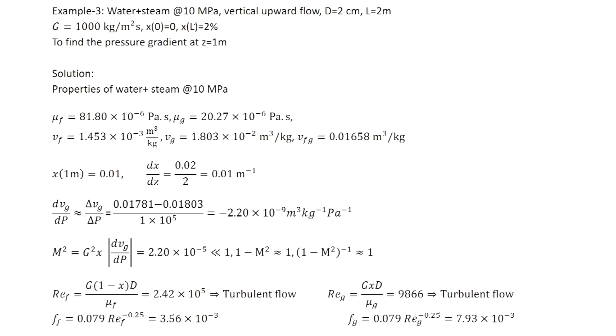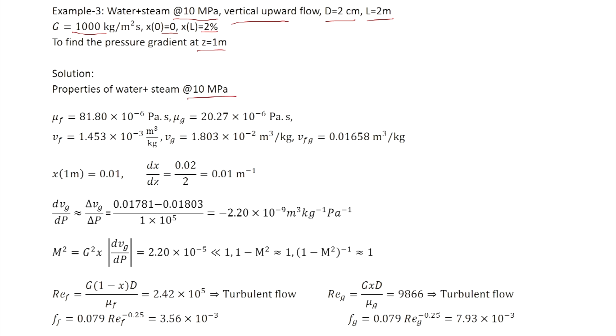Again, the data is the same as that in the third example for the homogeneous model. Pressure is 10 megapascal, it is vertical upward flow, and diameter is 2 centimeter, length is 2 meter. Mass flux is 1000 units, inlet quality is 0, outlet quality is 2%, and we have to find the pressure gradient at the midpoint, z equal to 1 meter.